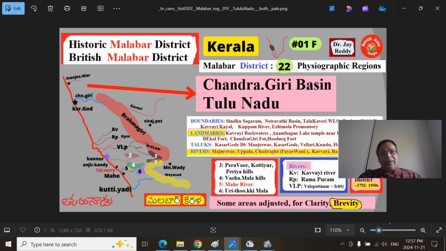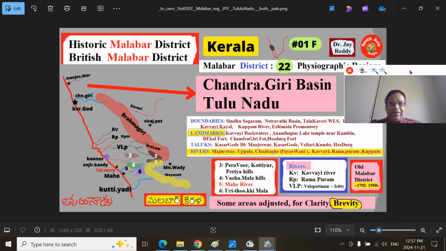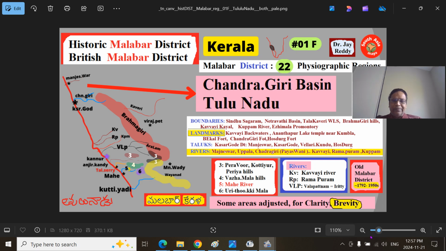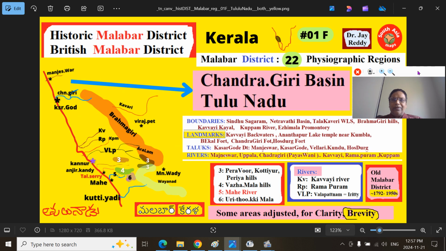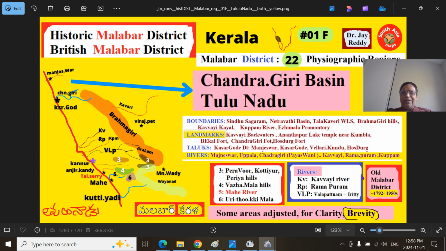Coming back to today's topic of discussion, Chandragiri Basin, Tulu Nadu. This is the same map with a different color. Historic Malabar District, Old Malabar District, Undivided Malabar District survived from 1792 to 1950.